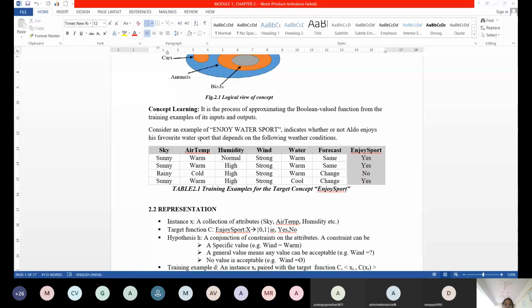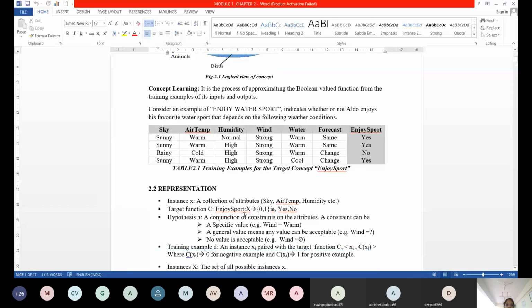Yes. So here, these are all the representations you have to be familiar with. Representation of our data set, how you're going to represent it. So what is meant by an instance? An instance is represented with a small x, a collection of attributes: sky, air temperature, humidity, etc. So looking at the table, you tell me what all the instances are. Sky, air temperature, humidity, wind, water, forecast. All these attributes I call instance attributes.